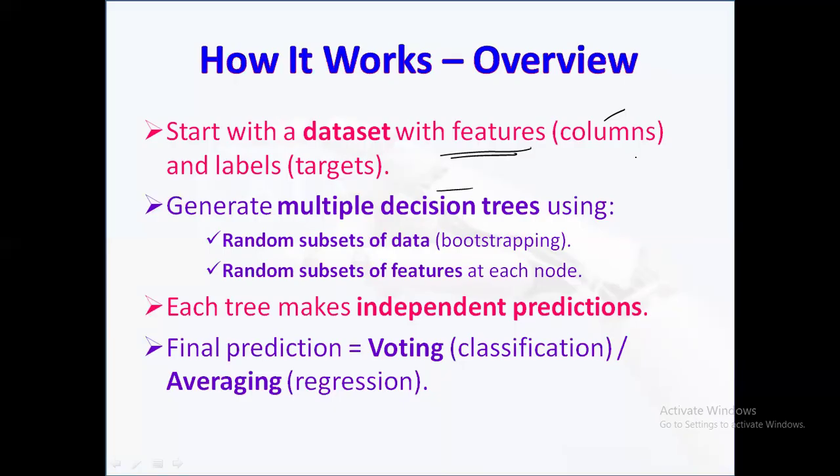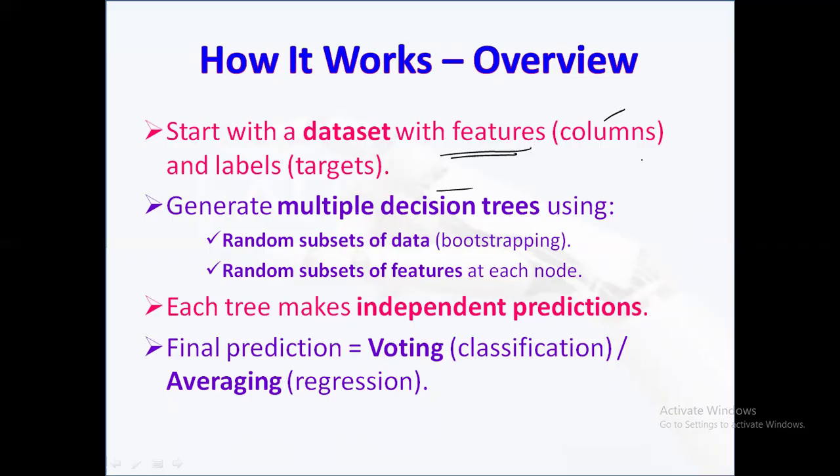The algorithm builds multiple decision trees where each tree is trained on a randomly selected subset of the data. Additionally, at every node of each tree, only a random subset of features is considered when making a split. This randomness ensures that each tree is unique.